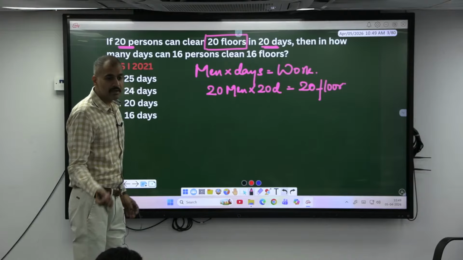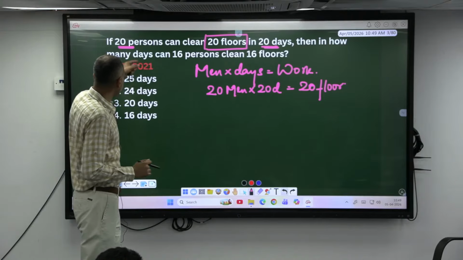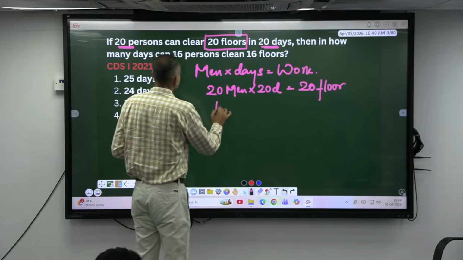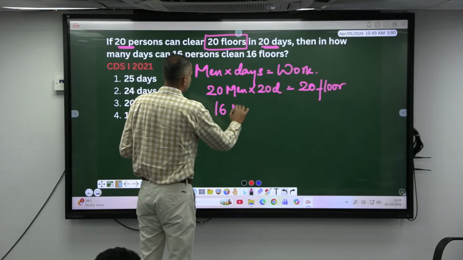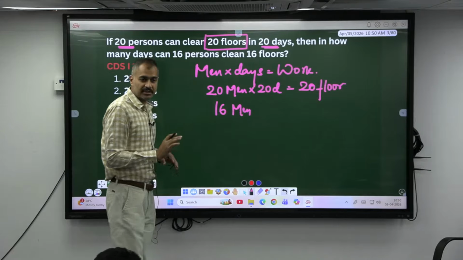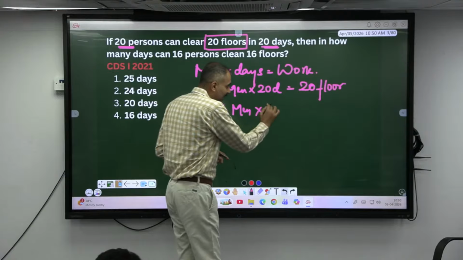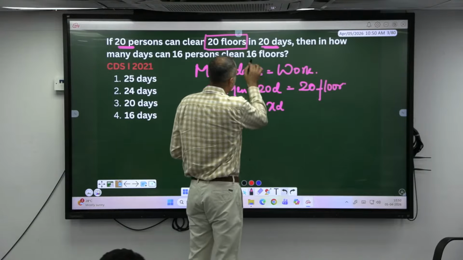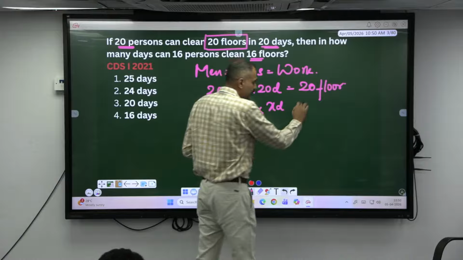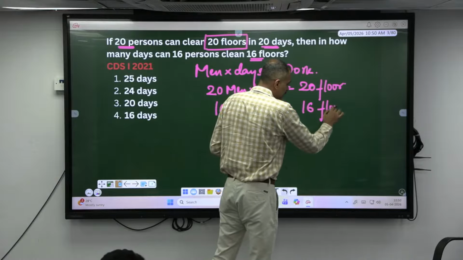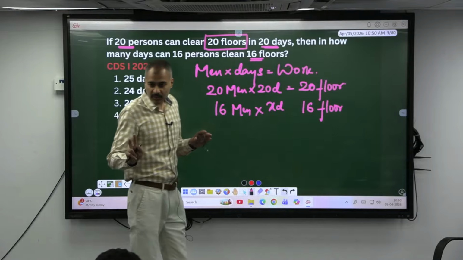Agree? There is one more comparison to them. Then in how many days? 16 persons. This is 16 persons. I'll call them men only. Okay, 16 men. They have to work for X days to do how many floors? 16 floors. There is a comparison of two sets of people's work here, right?